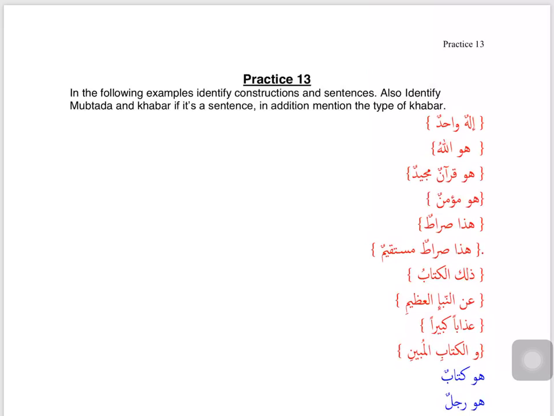If the khabar of the sentence is a shibhu jumla, that means two things. Either the khabar is a jar majroor construction, or it is a dharf. Lastly, if the khabar is a jumla, then the khabar will have a whole sentence. So there will be a Jumla Ismiya within which we will find another Jumla. That Jumla could now be a Jumla Ismiya or a Jumla Fi'liya.